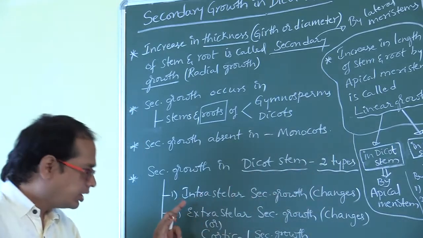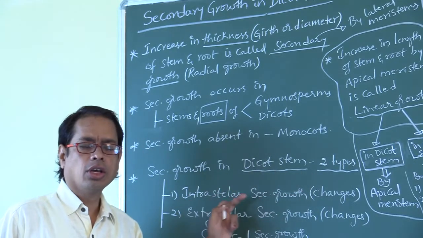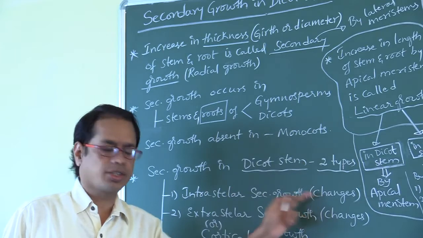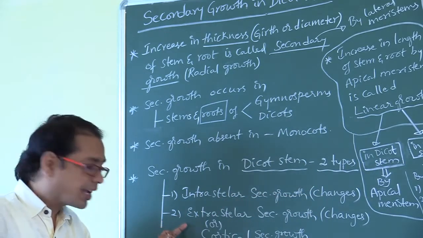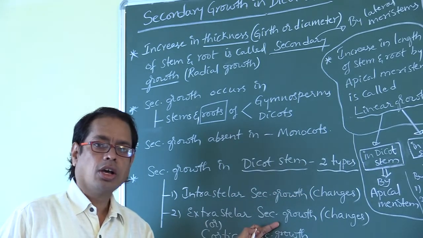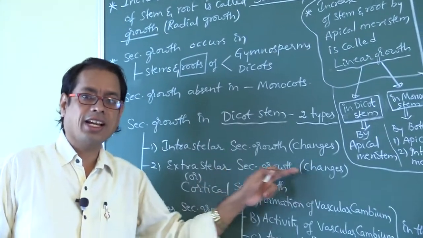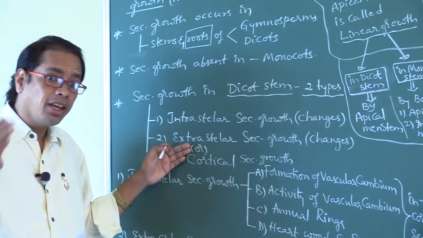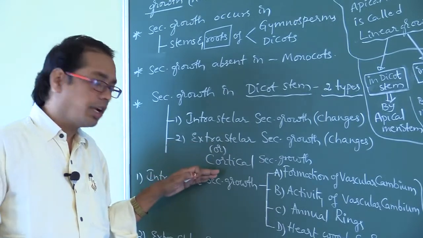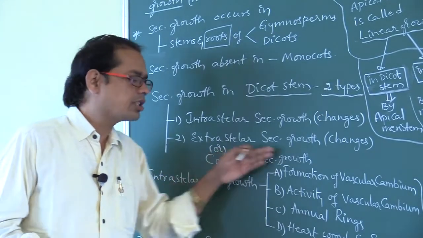One is called intrastellar secondary growth or intrastellar changes. Another type is extrastellar secondary growth or extrastellar secondary changes, as it occurs in the cortex. It is also called cortical secondary growth.